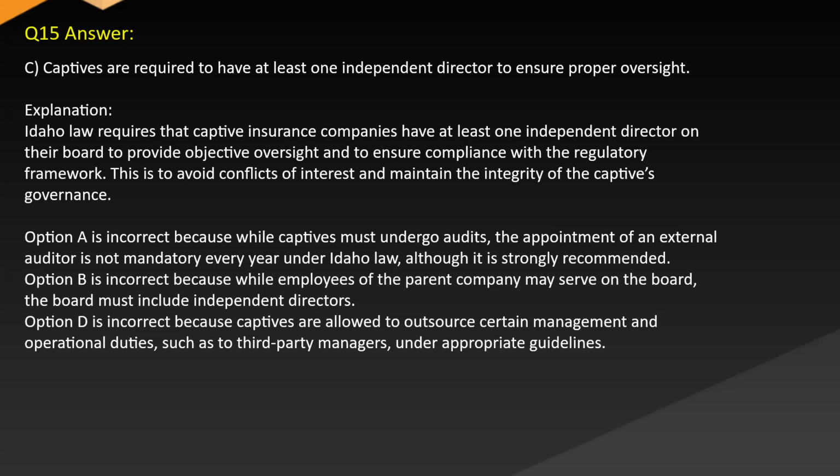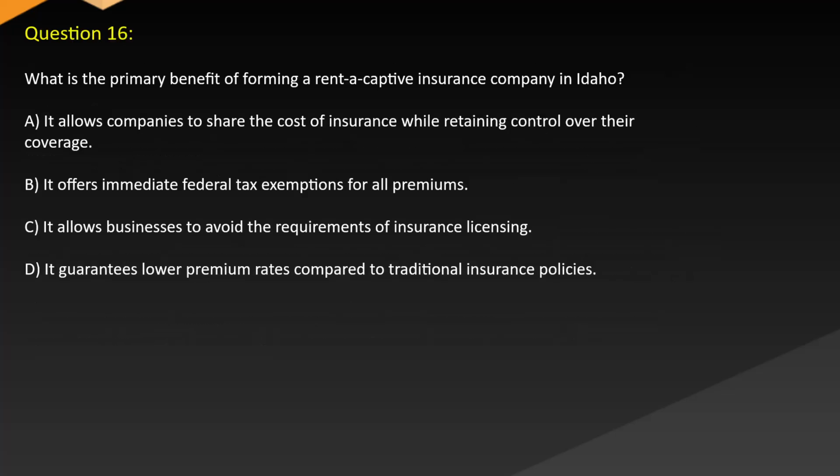Option A is incorrect because while captives must undergo audits, the appointment of an external auditor is not mandatory every year under Idaho law, although it is strongly recommended. Option B is incorrect because while employees of the parent company may serve on the board, it must include independent directors. Option D is incorrect because captives are allowed to outsource certain management and operational duties, such as to third-party managers under appropriate guidelines.